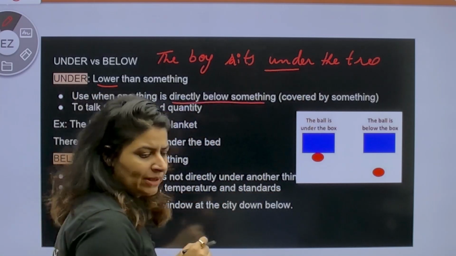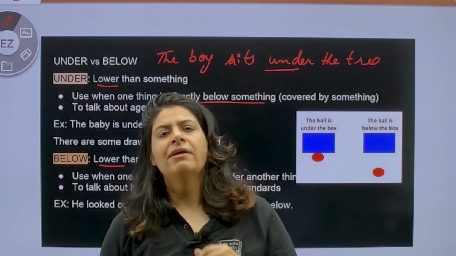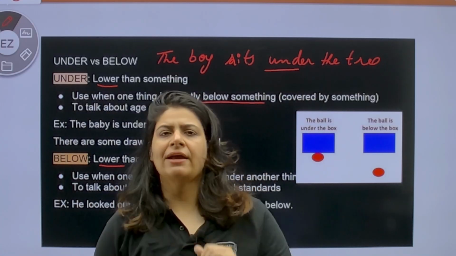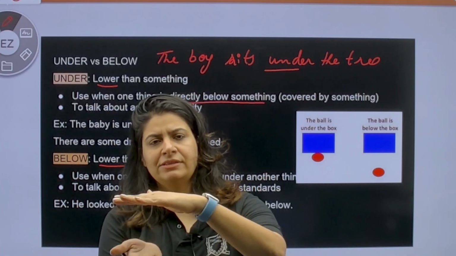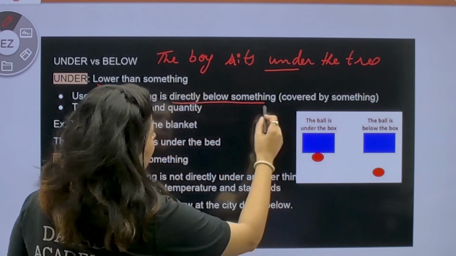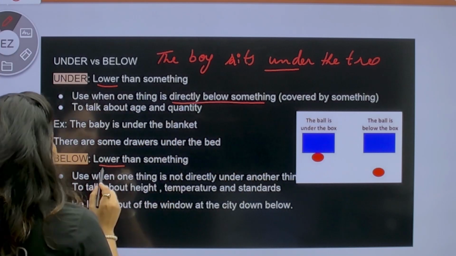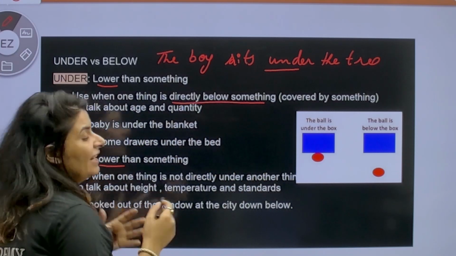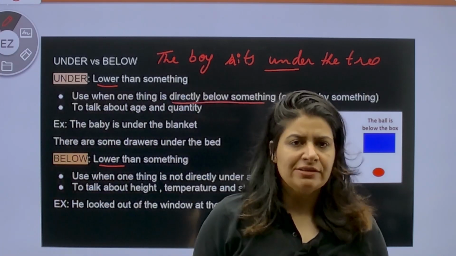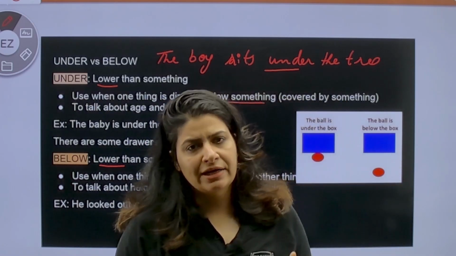First, directly below something. ठीक है? ये आपका rack है. Rack के अंदर आपकी books हैं. My books are under the rack or under the table. Just below the table. Okay? बिल्कुल ही उसके नीचे है. Something covered by something. To talk about age and quantity. जब हम age और quantity की बात करते हैं, underage driving is not allowed. So for age we use underage.